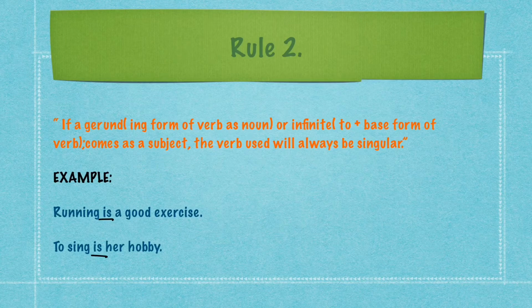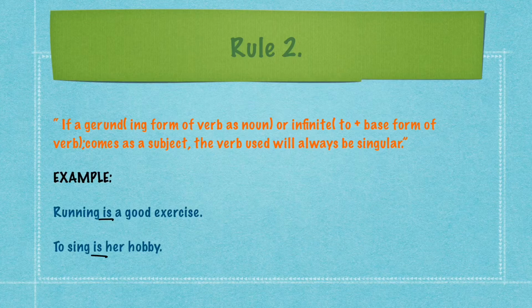To start with rule number 2, if a gerund or infinitive comes in a sentence as a subject, the verb will always be singular. Before keeping this in mind, let us discuss what a gerund is. Gerund is the ing form of verb used as a noun or a subject in the sentence. Let us take an example here.